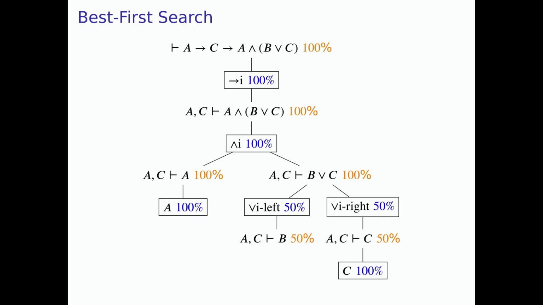This specific implementation of best-first search I like because it does not rely on opaque heuristics. Usually you would have a heuristic like size of the goal or occurrence of certain terms in the goal and so on. The problem with that is that if the heuristic happens to be wrong for some goals that you have, you can't really do anything about it. With our approach, you can always reprioritize goals, or reprioritize rules rather. I can also do this dynamically only for one goal, for example. And so this gives users more control. And this kind of control is one of the main design principles of this tactic. We wanted to give users as much control as possible about the search process.